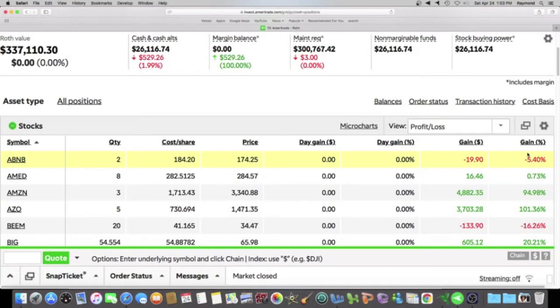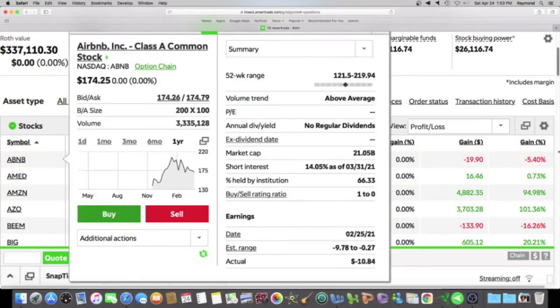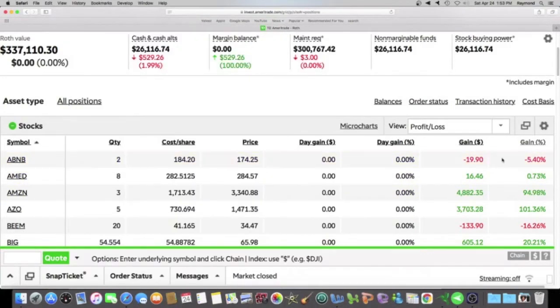So some of my stocks in this portfolio I've only owned for a couple of days, and some I've owned for many years. So that is the objective of this video. Revenue, earnings, looking at this column to see how much profit or loss I have, and looking at this column to know what company did I invest in.